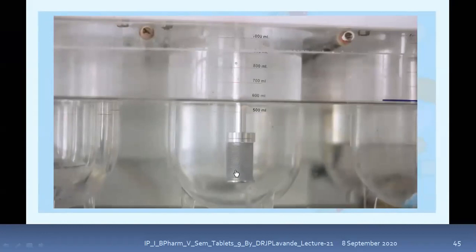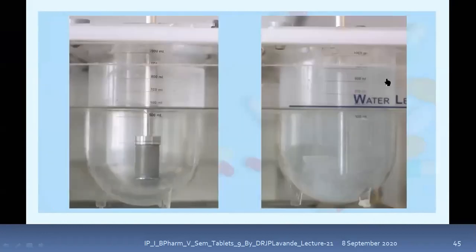Replace the pre-warmed same volume of media in the jar for longer studies. It means if you have removed 2 ml of sample from the jar, you will have to replace the same volume of fresh pre-warmed media. You can see this one is the paddle type of apparatus. It is rotating, and as it keeps rotating, you can see the tablet undergoes disintegration and goes into the solution, to the jar again for continuing the study, so that the drug gets the same volume of media for dissolution.